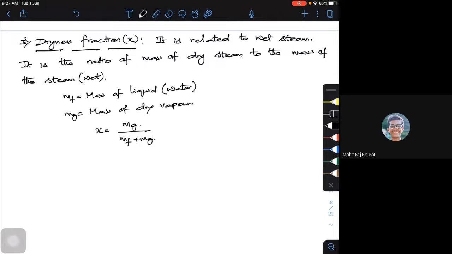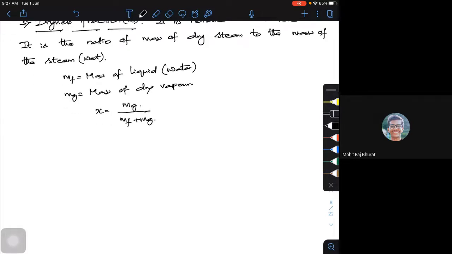You have to remember this particular thing. At completely dry condition, the value of x is 1, because the mass of liquid is 0, so your mass of vapor is 1 kg, and 1 by 1 is 1.